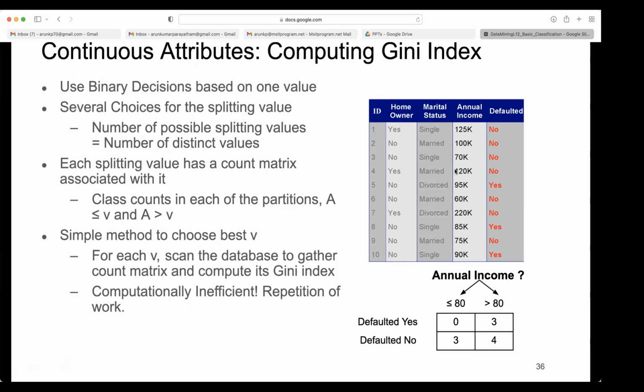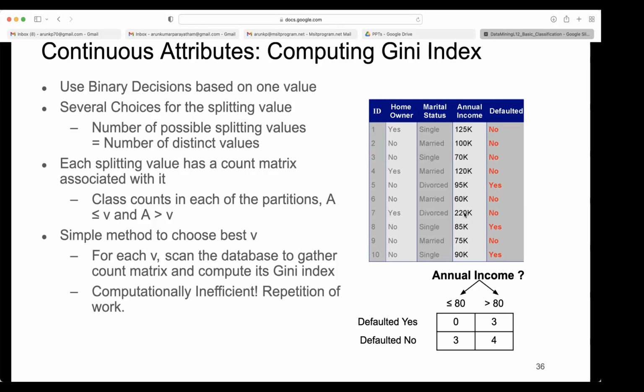Right. So if I compute for 60K, there is only one that is less than or equal to 60K. All are greater than or equal to 60K, right? Yes. Then if I go for 70K, I don't need to compute how many are below 60K, the class combination. That plus the class combination between 60K and 70K. So I don't need to scan the database each time.